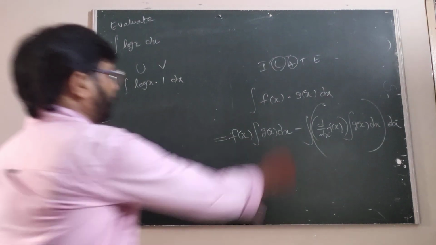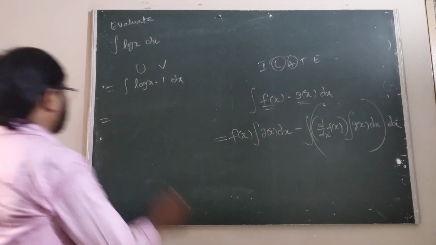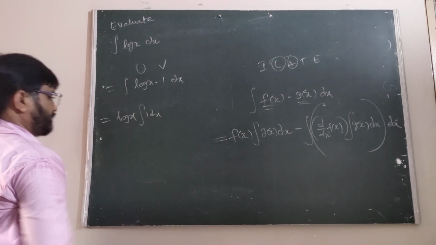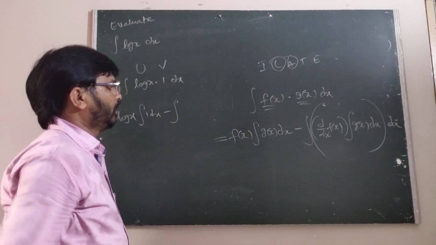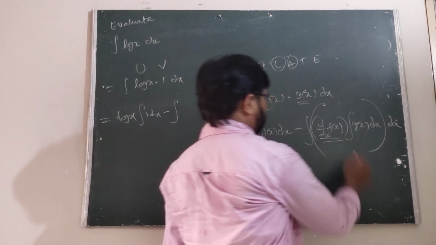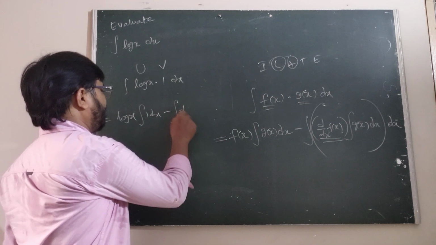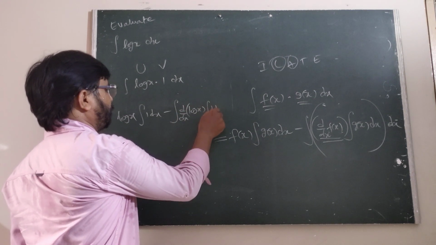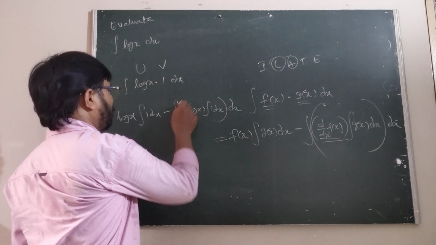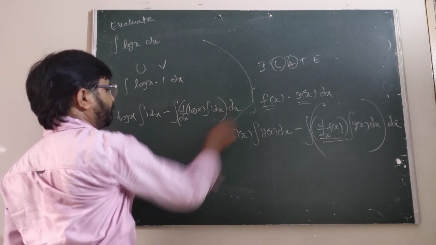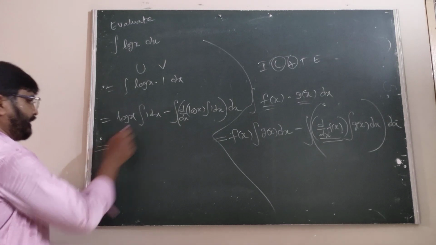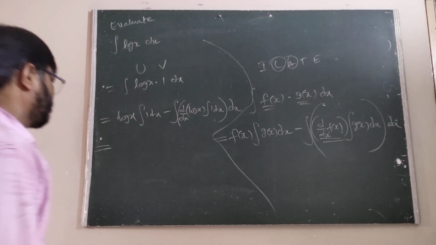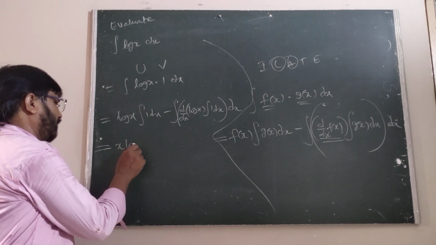Therefore this is the u, this is the v. Now we can write log x into the integral of 1 dx, minus the integral of the derivative of f of x, that is d by dx of log x, into the integral of 1 into dx, whole dx.